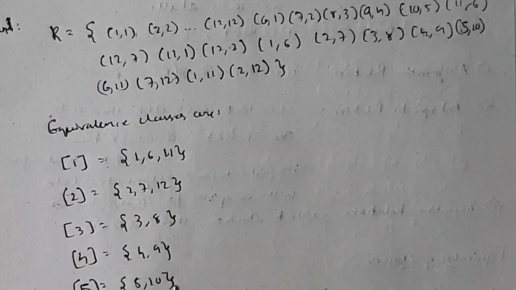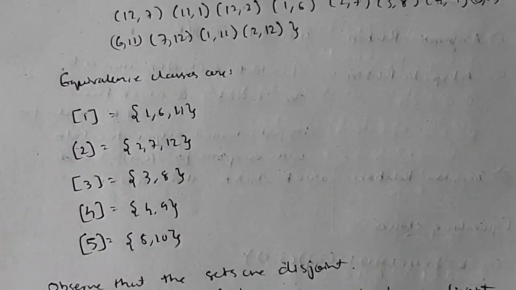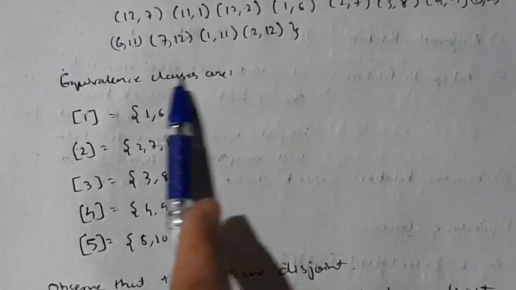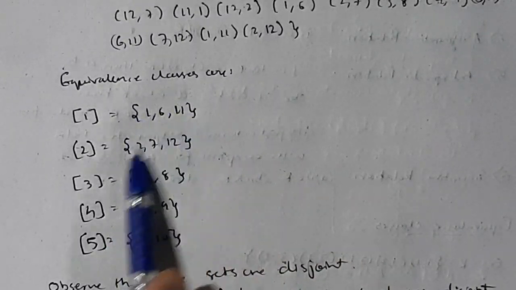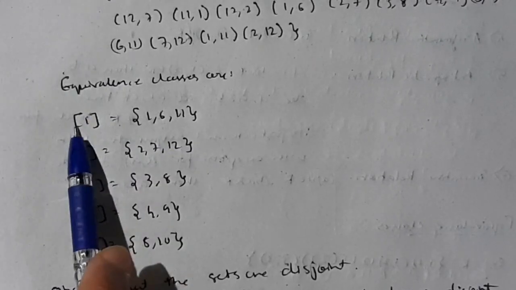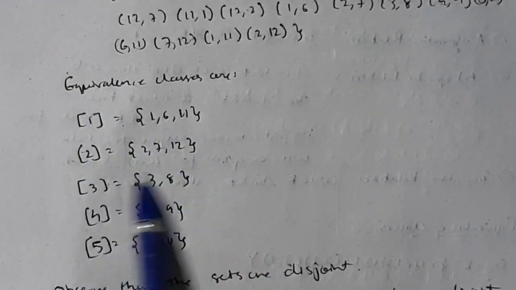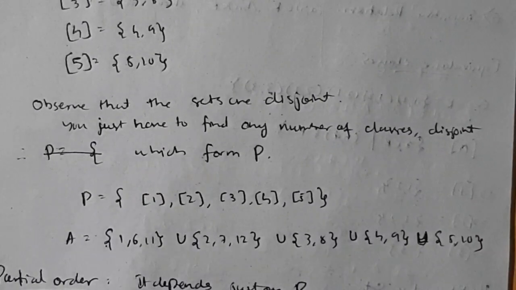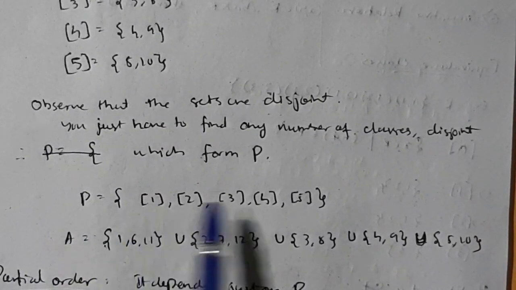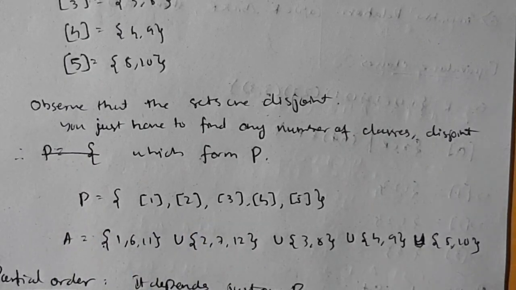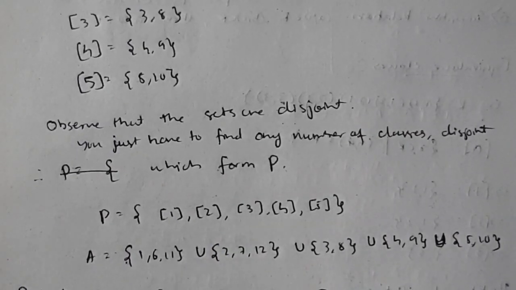After doing that you need to check if any element is getting repeated. If it is getting repeated, you need to consider another class. See here it's not getting repeated, so you can take all these elements and make the partitions, like the whole set of A is divided into these parts, one part, two part, and so on. So write P is equal to equivalence classes of 1 to 5, then write what is 1 class, 2 class, and everything, write it as union. That's the way to solve the equivalence class question.